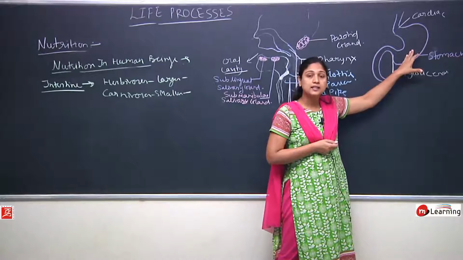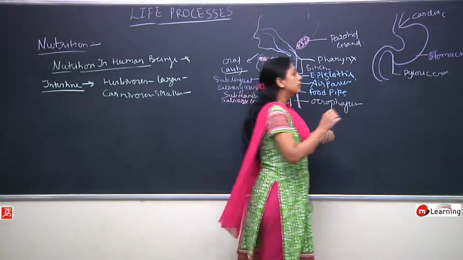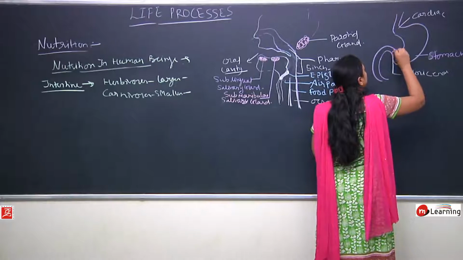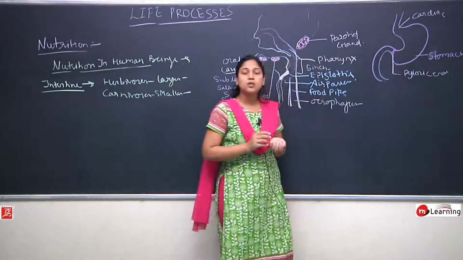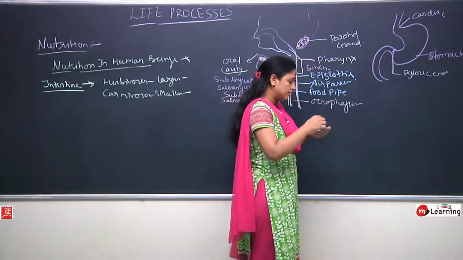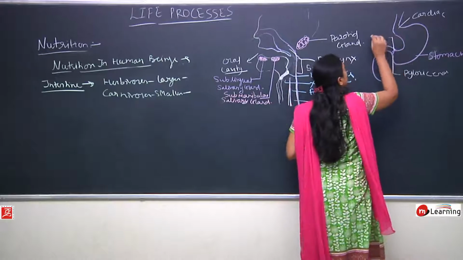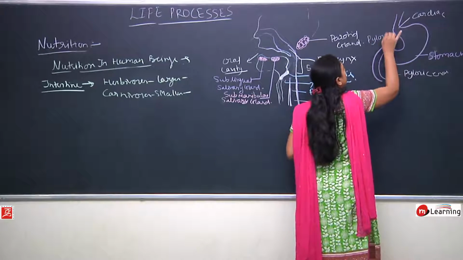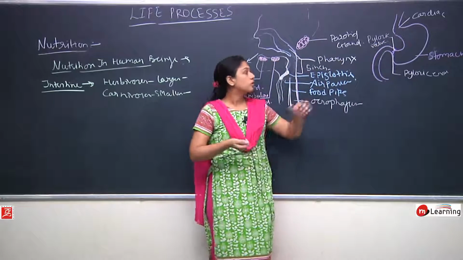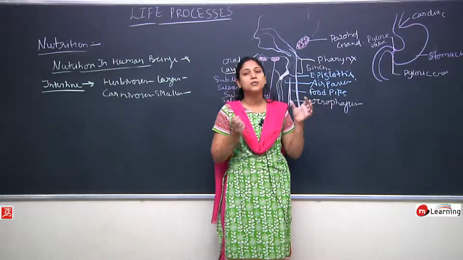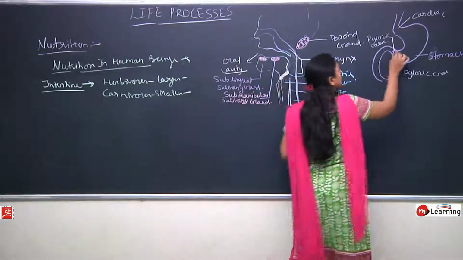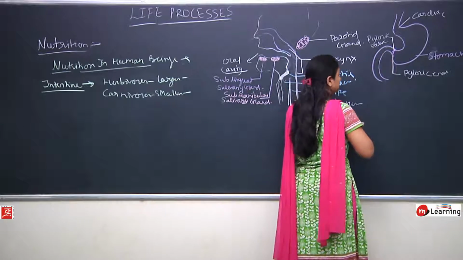and there is a valve-like structure at the pyloric end which is closed until the food gets digested. This valve is called the pyloric valve, and it does not allow the food to go into the intestine until and unless the food gets digested properly. Then what happens? The food comes into the intestine,